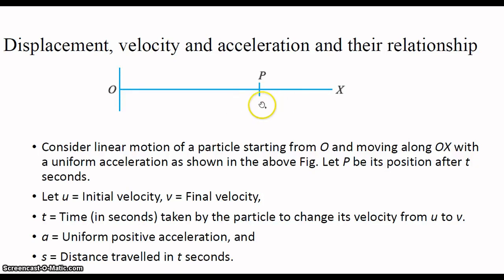Let P be the position of the particle after the time period t. Let u be the initial velocity and v be the final velocity of the particle. t is the time period taken by the particle to change its position from O to P. Again, a is a uniform positive acceleration and s is the distance traveled in t seconds, which is the distance between O and P.